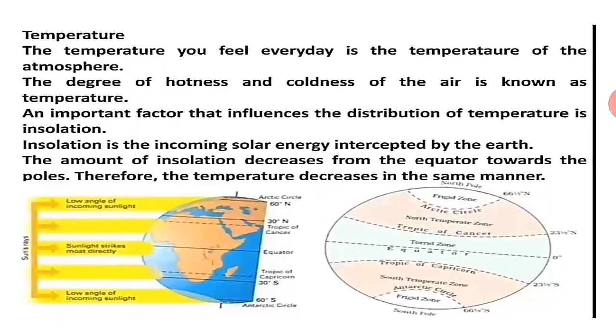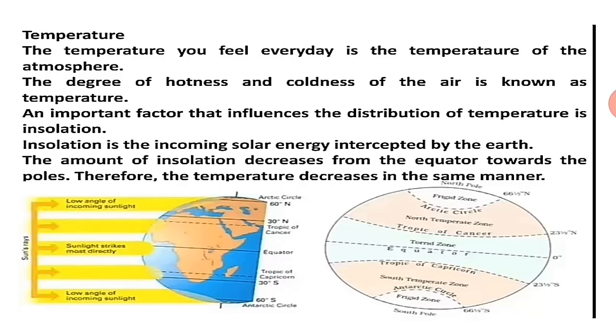Now we come on to temperature. Children, what is temperature? Temperature is the degree of hotness and coldness of air, that is known as temperature. कि कोई भी चीज़ कितनी गर्म या कितनी ठंडी है, that is considered as temperature.